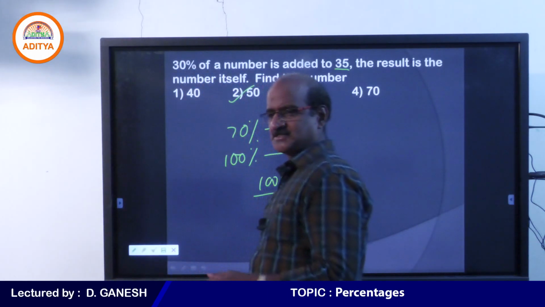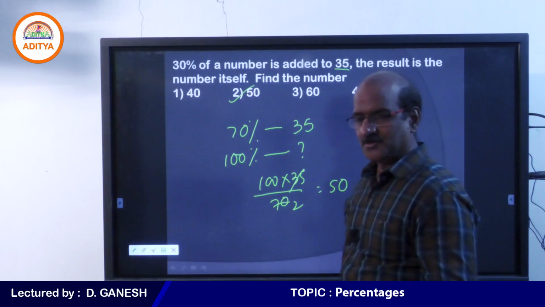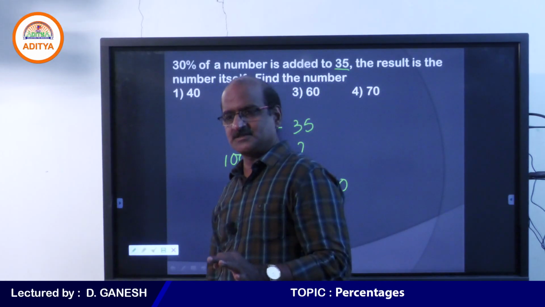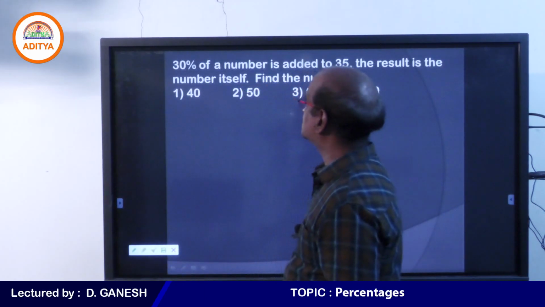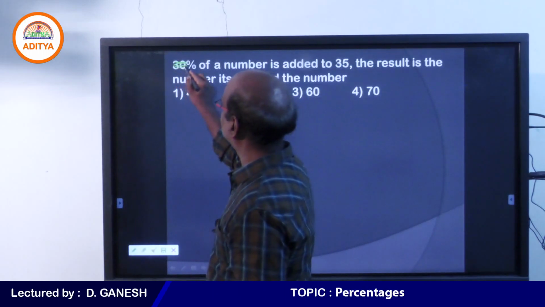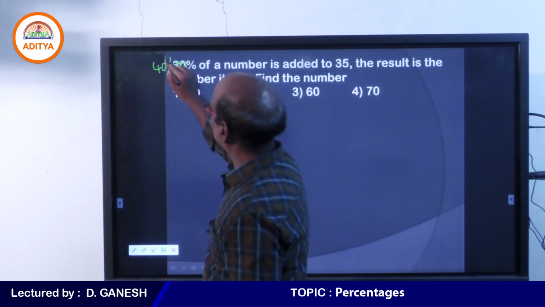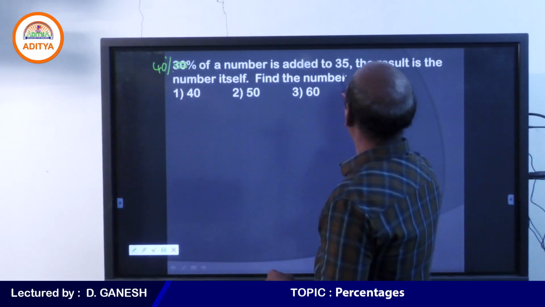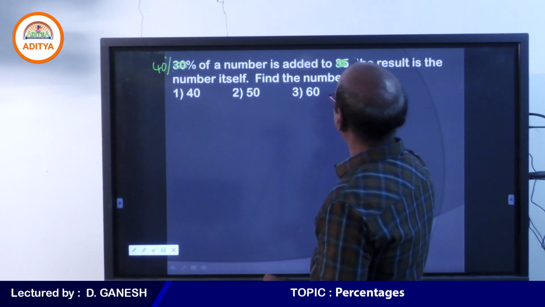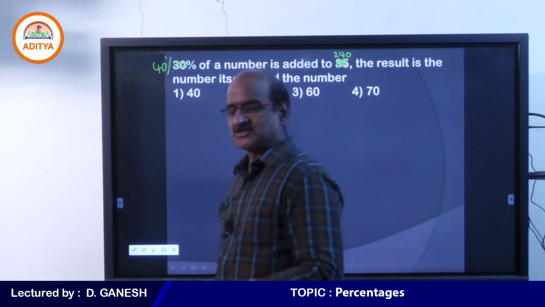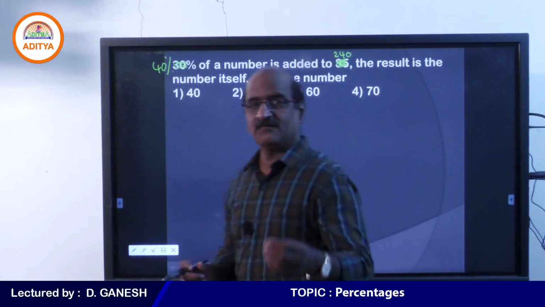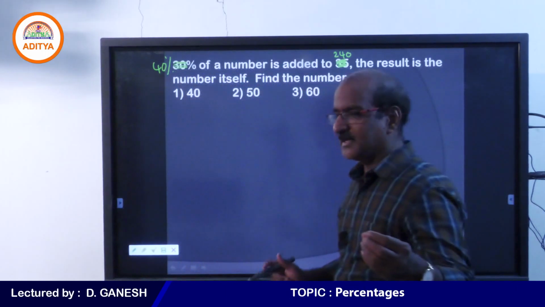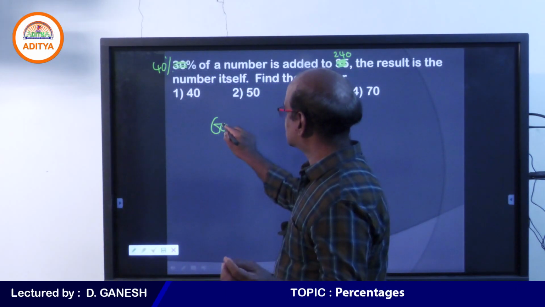Let me make some changes in the question. Probably this time you will get it. Please note down this question. I want to make some changes in the question so that I can explain this more perfectly. Tell me what is your answer for the same question. The point is so interesting. You have taken only 40% of the number, so you have to take another 60%.